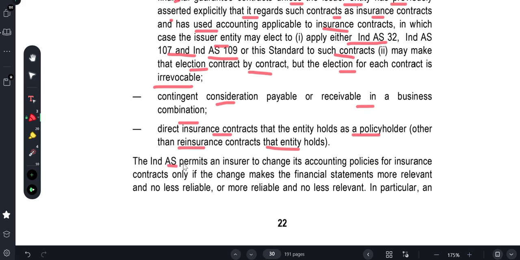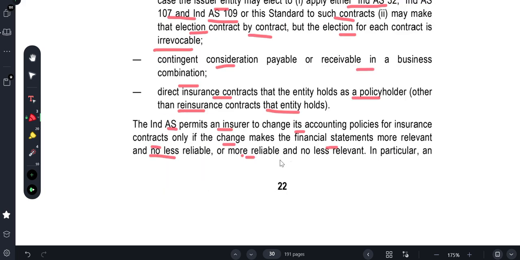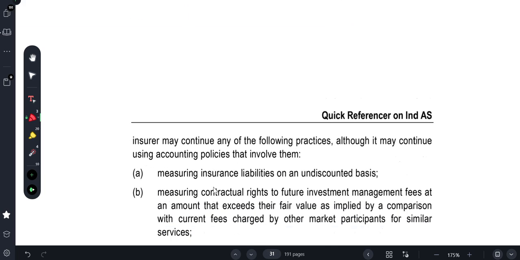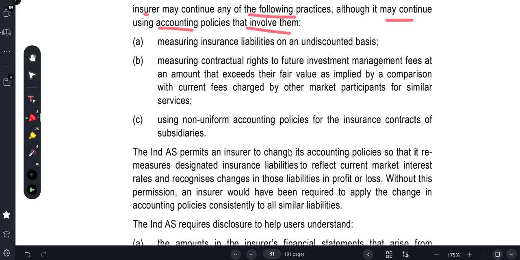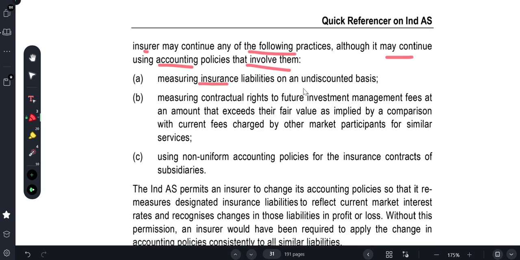The Ind AS permits the insurer to change its accounting policy for insurance contracts only if the change makes the financial statements more relevant and no less reliable, or more reliable and no less relevant. In particular, an insurer may continue using certain practices, although it may continue using accounting policies that involve them. Measure insurance liability on an undiscounted basis. Always insurance liability should be actual, not on a discounted basis.